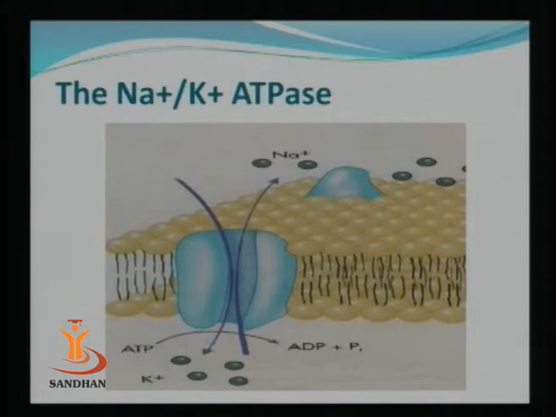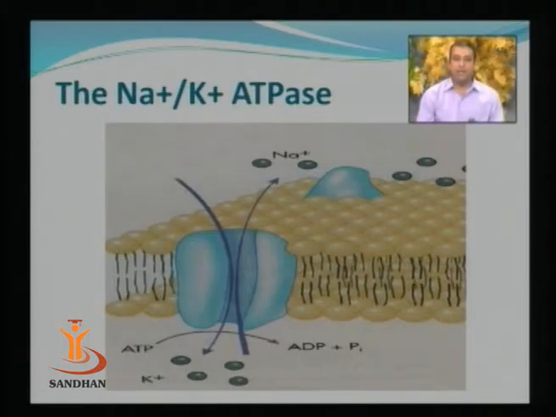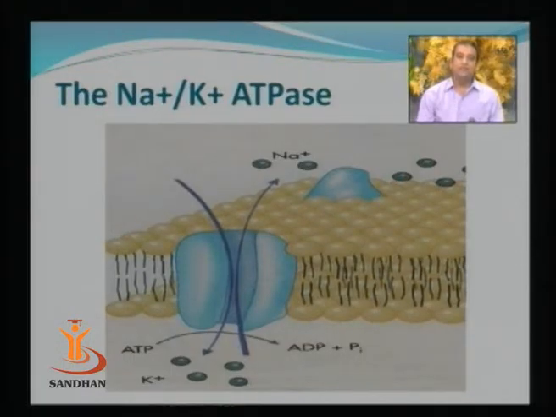Now as shown in the figure, the first type of P-type ATPase is the Na+ K+ ATPase. Again, you can observe the yellow colored lipid bilayer and the sky blue colored protein. This protein is going to create an electrochemical difference. It is going to use the energy from ATP.